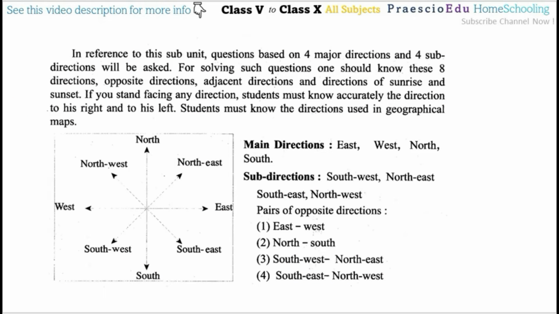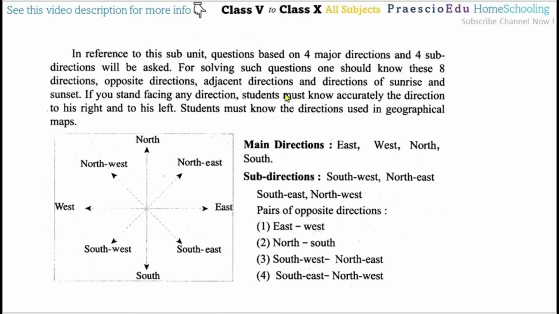In this one, we have to find out the directions, and there are also mentions like sunrise and sunset. We know the sunrise is always in the east direction, and the sunset is always in the west direction. On this basis some questions are there, and we have to solve them. Sometimes it mentions turning to the left side or turning to the right side, even face or back side, terms like these. On that basis also we have to find out the directions.